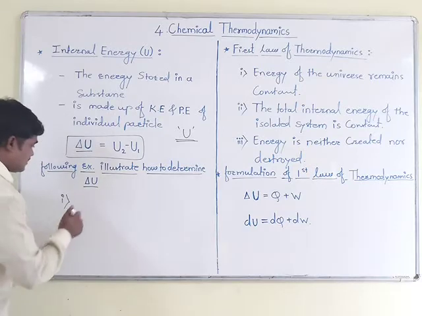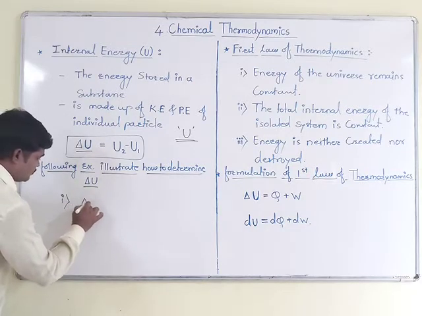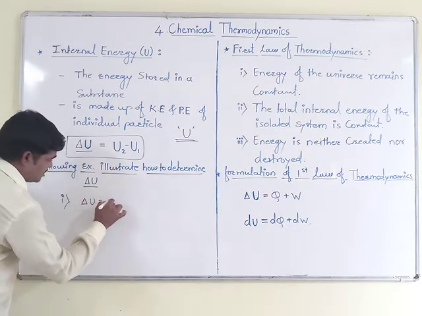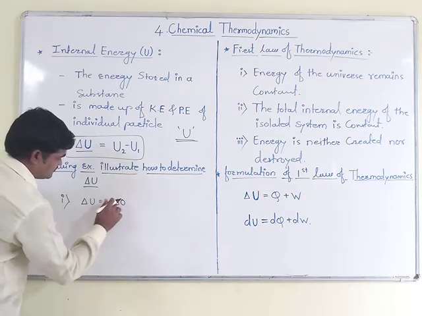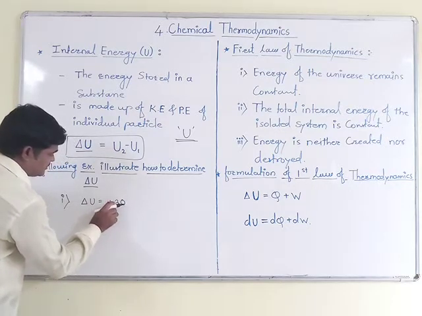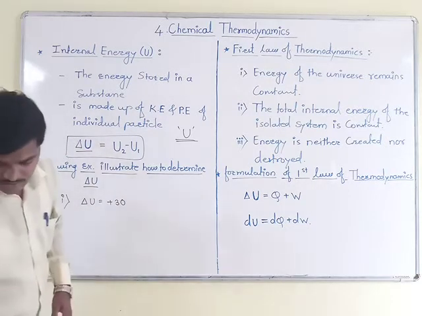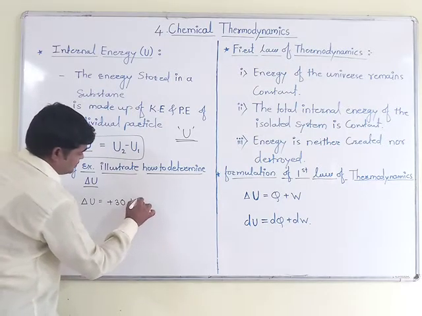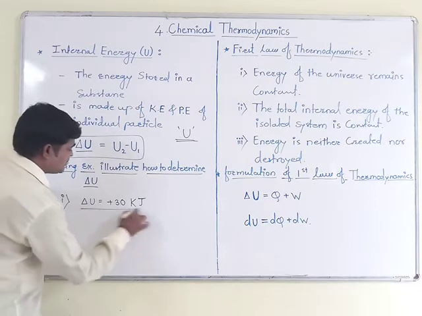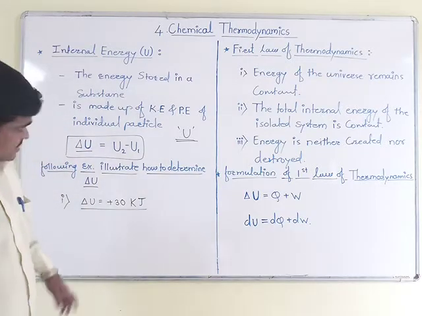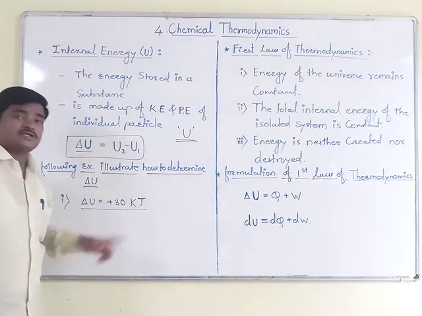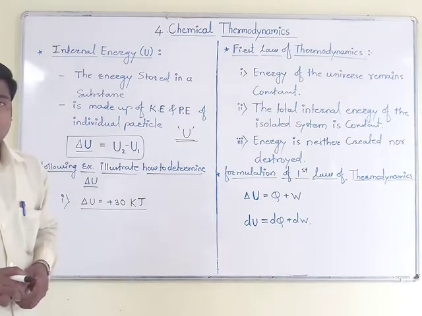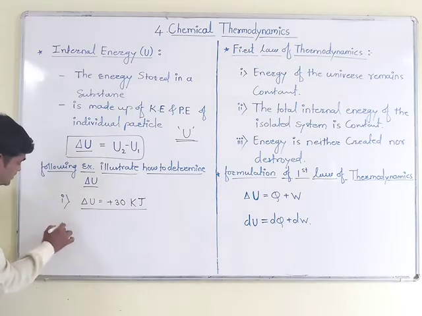Means we can write delta U is equal to plus 30 kilojoule. The internal energy of the system increased by this amount, that is delta U is equal to plus 30 kilojoule. Now we will go for the second case.